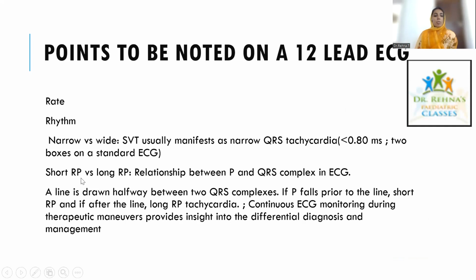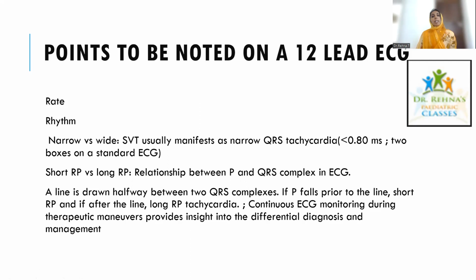Now, coming to short RP versus long RP. This we need to know. Generally we hear about PR interval analysis, the interval between P and R. Here it is from the QRS, from the R, where is the P? That determines the RP. How will we know it?